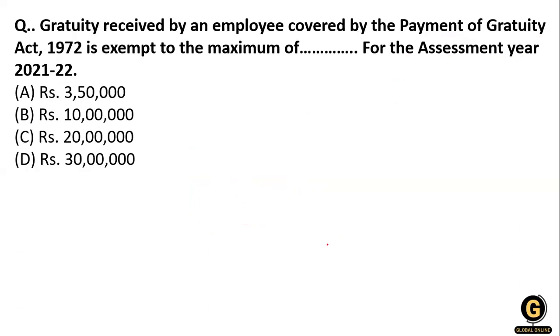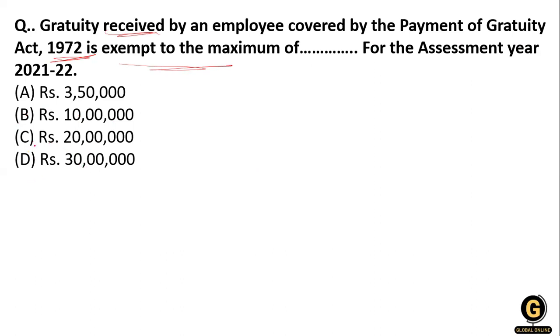Now the next question. The gratuity received by an employee covered by the Payment of Gratuity Act 1972 is exempted to the maximum of dash for the assessment year 2021-22. So what is the maximum amount exempted? Option A 3,50,000, B 10 lakh, C 20 lakh, or D 30 lakh.